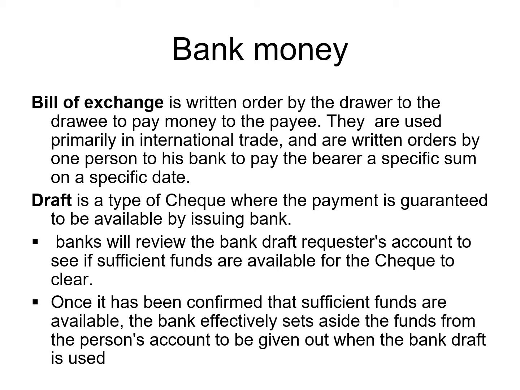Bill of exchange is the written order, and it is being written by the drawer to the drawee to pay the money to the payee. They are used primarily in international trade. When you are trading with a person living outside your country and you don't know that person, you can make the dealing through a bank, and the bill of exchange can be used to facilitate these kinds of payment where international trade is involved.